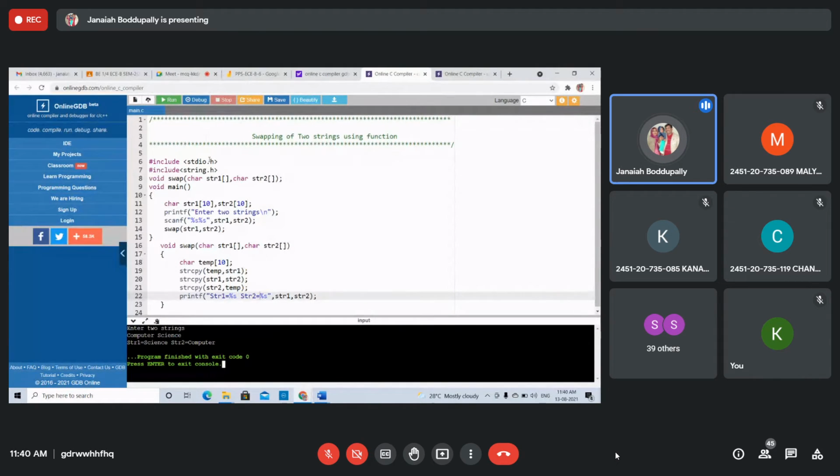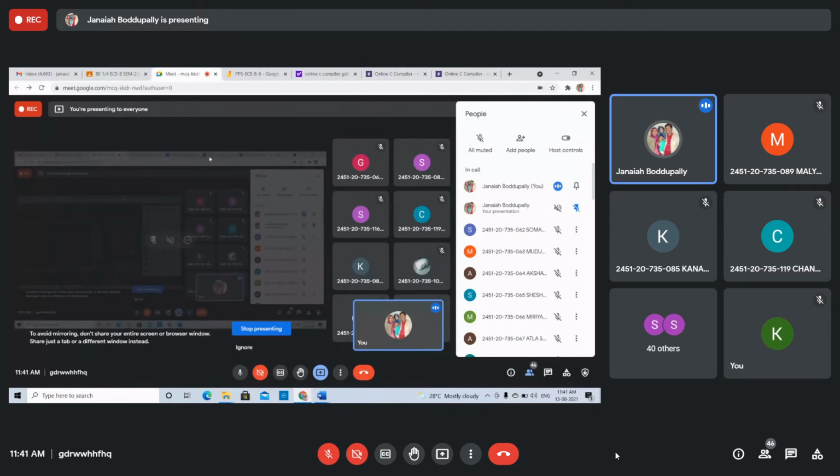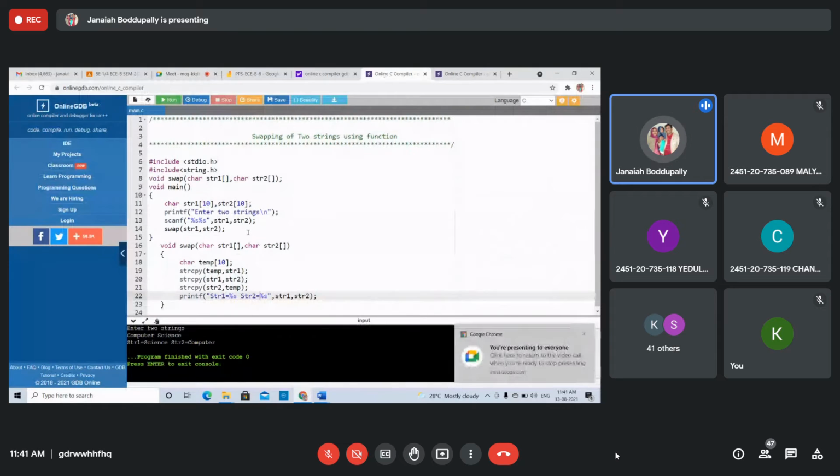Okay, students. This is about how to pass arrays into functions: one-dimensional arrays to functions, two-dimensional arrays to functions, and character arrays. Those are the strings passed to functions. This is about the third unit. Any miscellaneous call by reference, I'll take a separate class. Swapping, passing strings to functions.